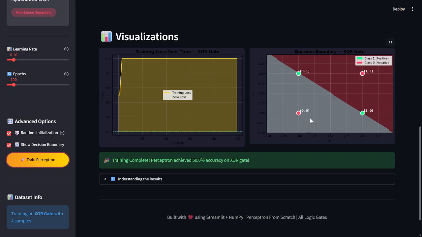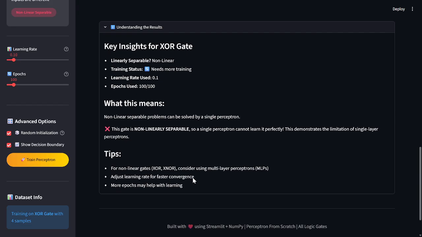Now let's move towards the code section, and lastly understand the results. Here the results options are also shown in this project. If I move towards the code section, this is the code of my project. Basically, I use three types of NumPy concepts in this full project. The first one is random weight initialization. The perceptron needs some initial values.